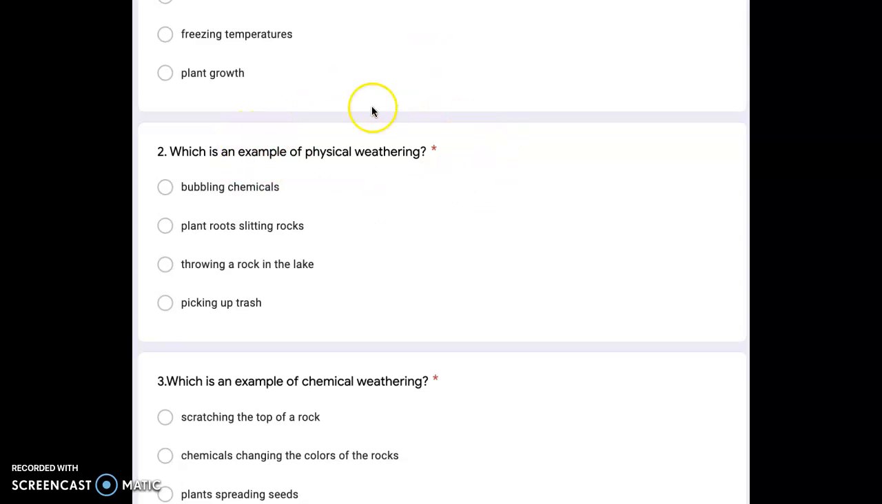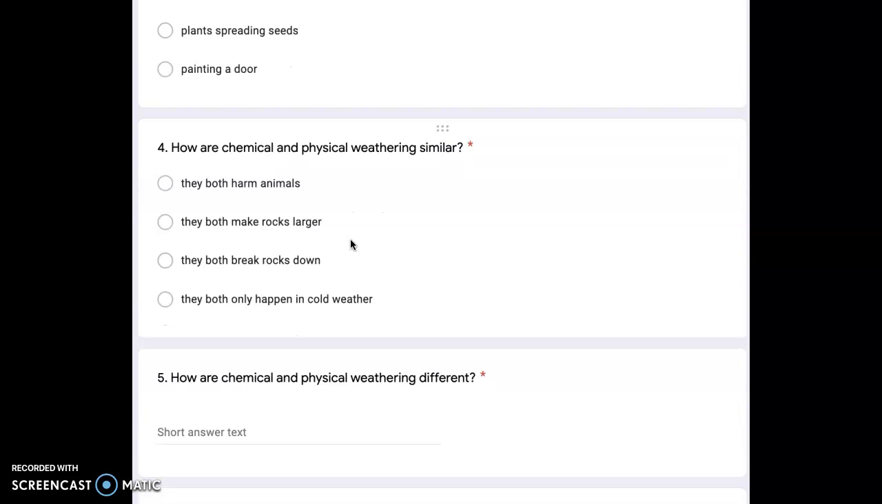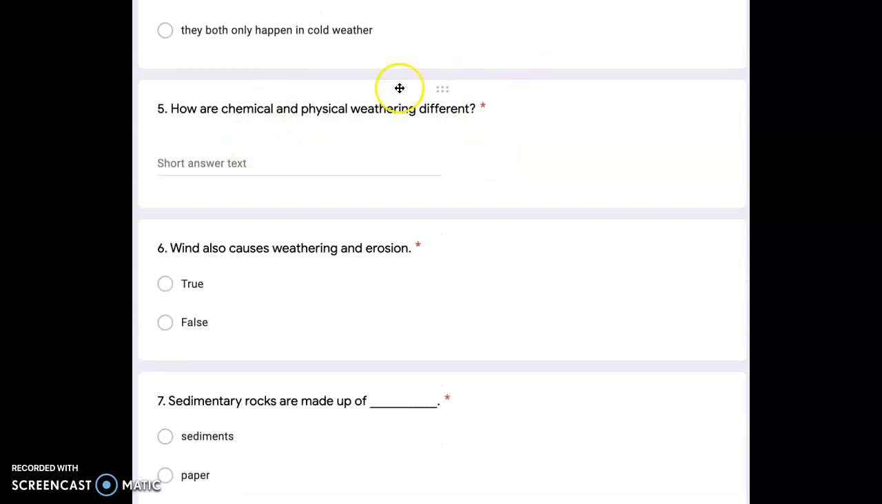What is an example of physical weathering? What is an example of chemical weathering? How are chemical and physical weathering similar? And then here, how are they different? So you will need to put this into a sentence.